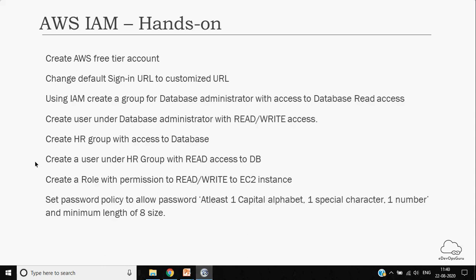Anil? Good. Yes. So the hands-on, right? It will be based upon this type of scenario, like creating an HR group, databases kind of thing, in the upcoming sessions. Correct. Basically, in this session and in coming sessions, we will have a theoretical part first, 1 hour 15 minutes, and then, based upon whatever we have learned, a lab session, which is basically a collaboration session, where you try those scenarios.